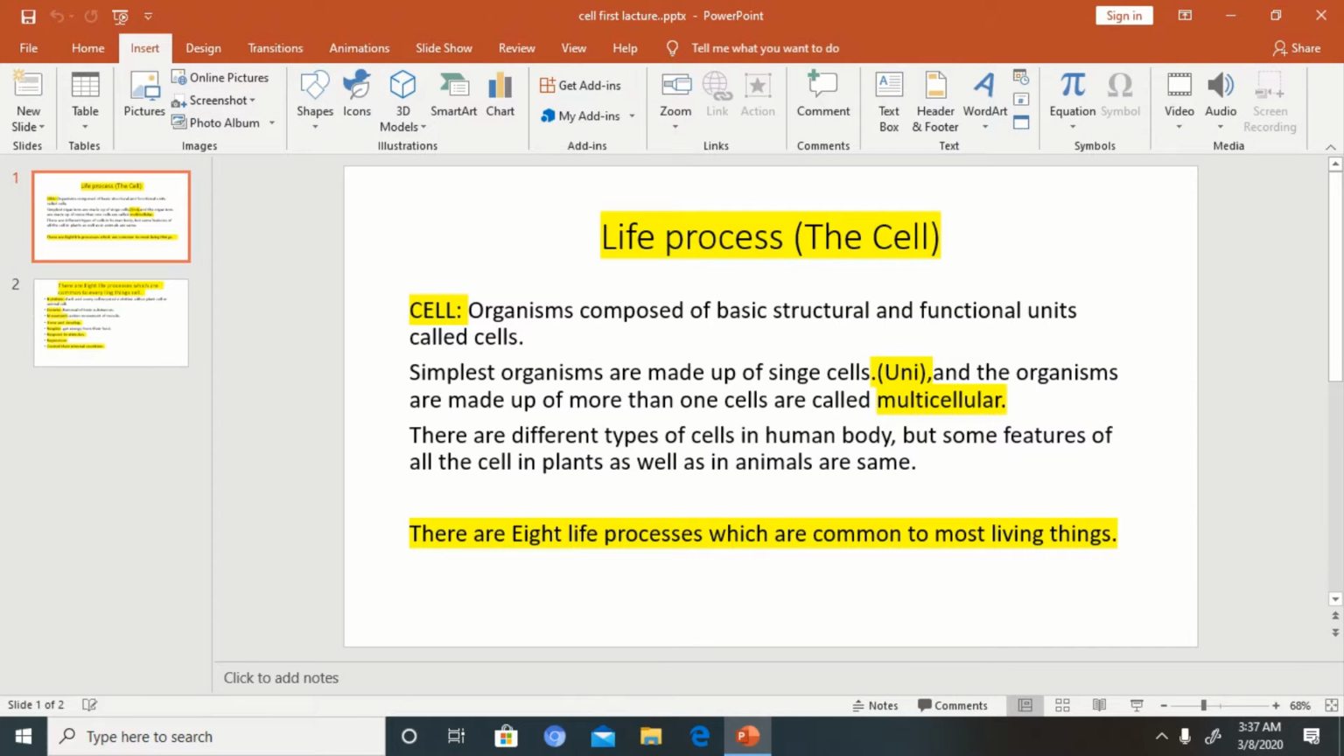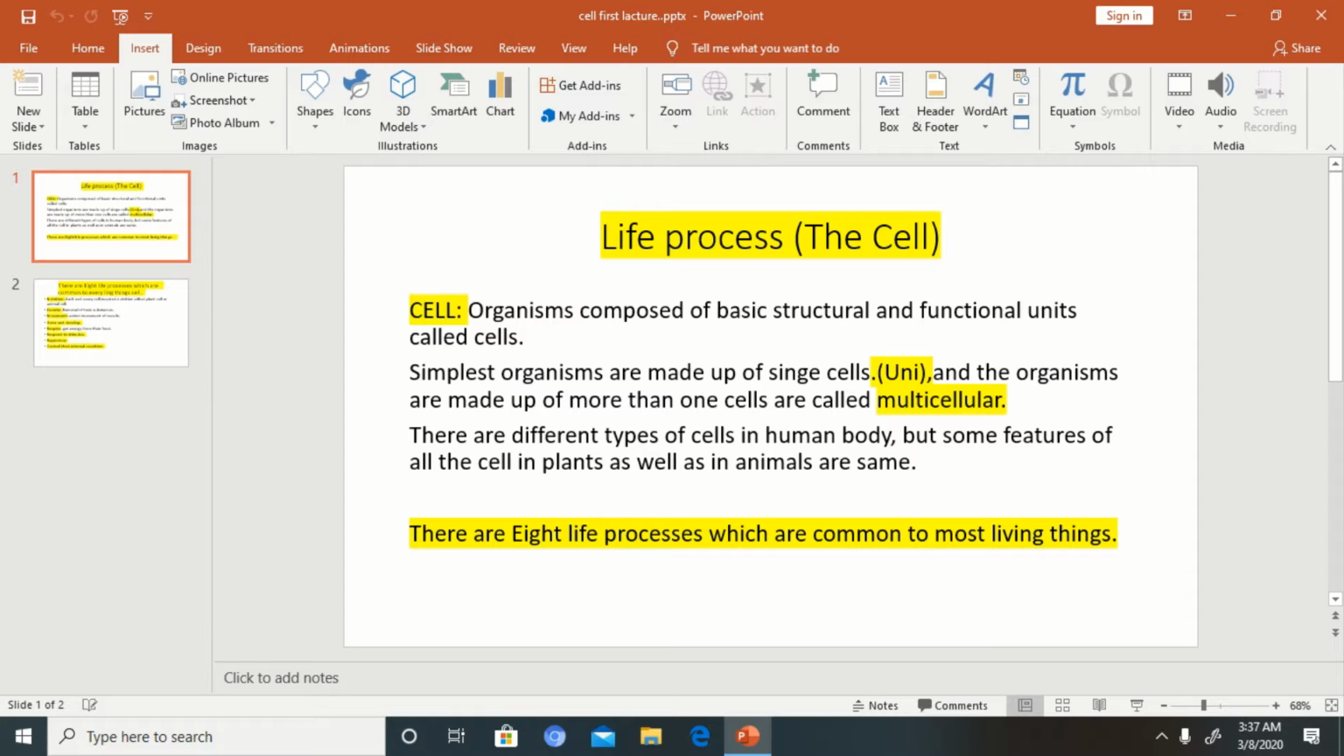Hello students, in this lecture we will discuss the life process, the basic structural and functional unit of life, which is the cell. Organisms are composed of basic structural and functional units called cells. In the living world, all living organisms are made up of the structural and functional unit which we call the cell.